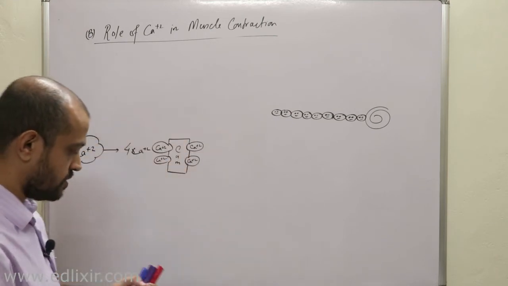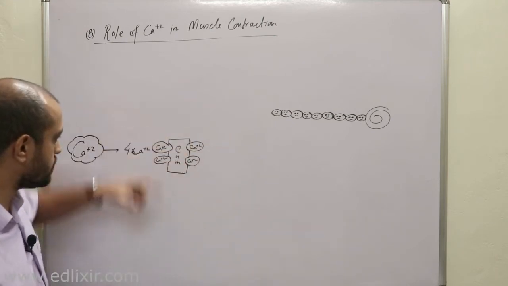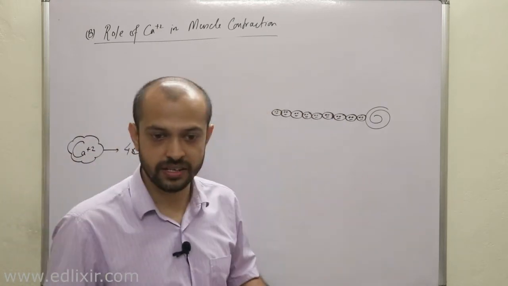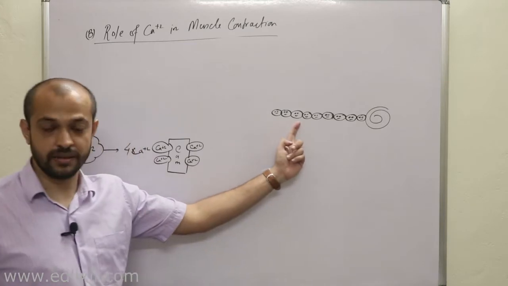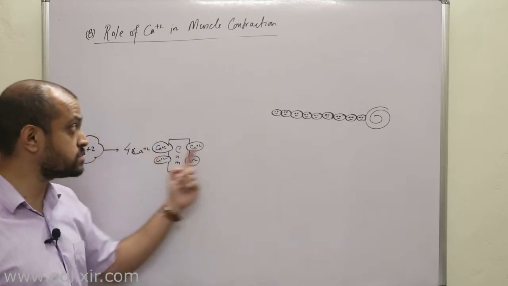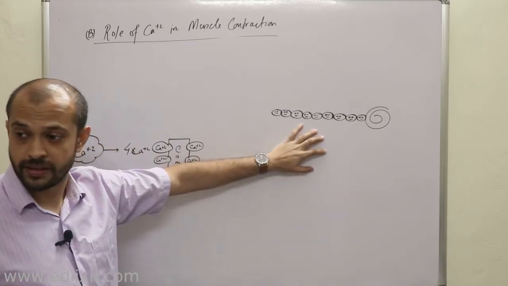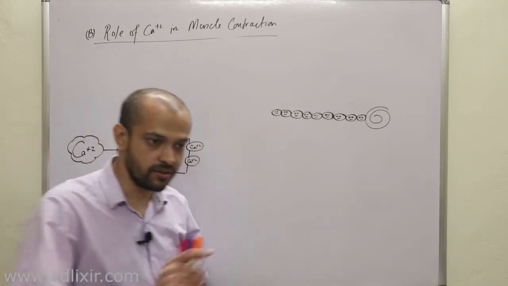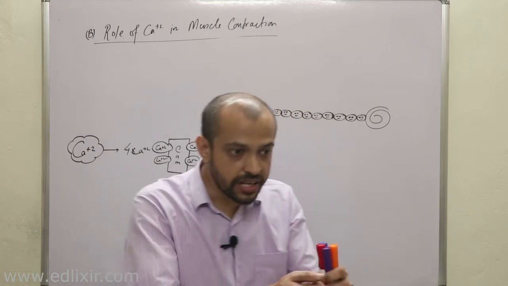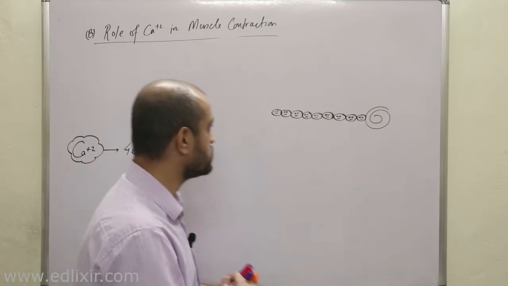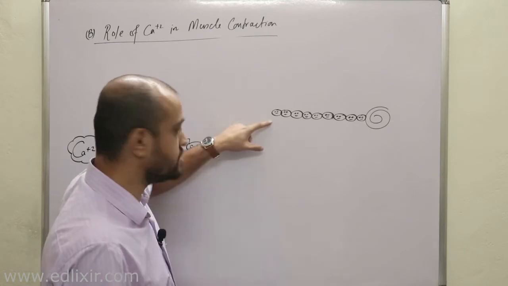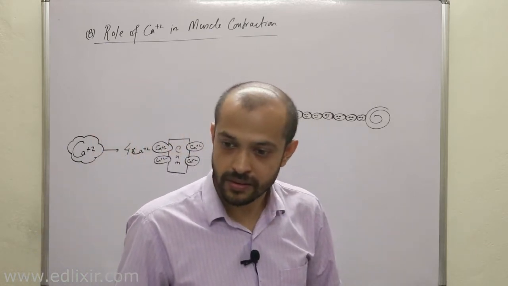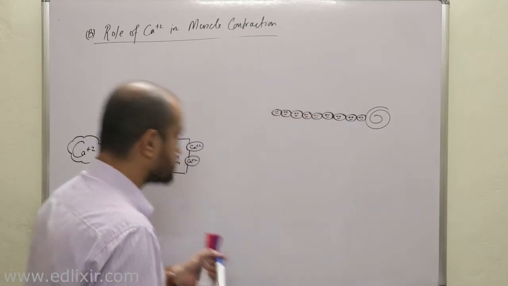Now listen with all your attention. What happens is that this calcium calmodulin complex, in case of actin activation, never activates the actin directly. What they do is remove the inhibitions which are inhibiting this actin from interacting with myosin. Now listen, what are these inhibitions?